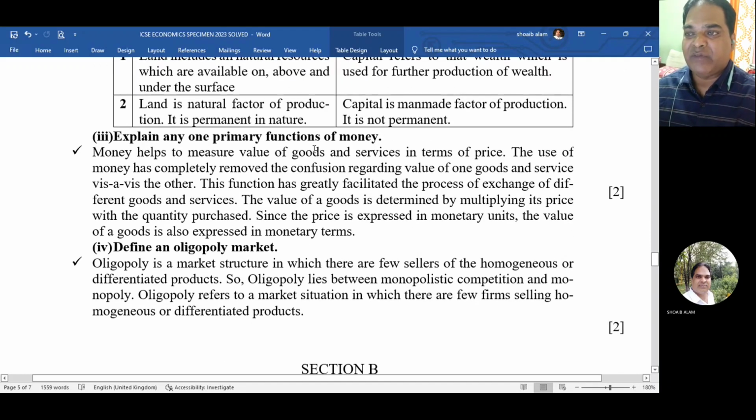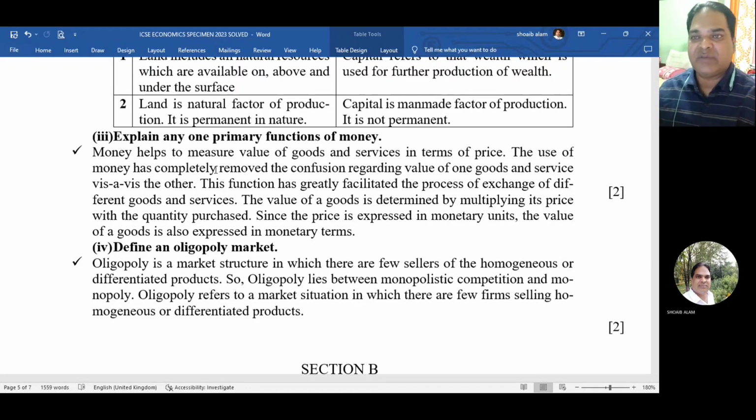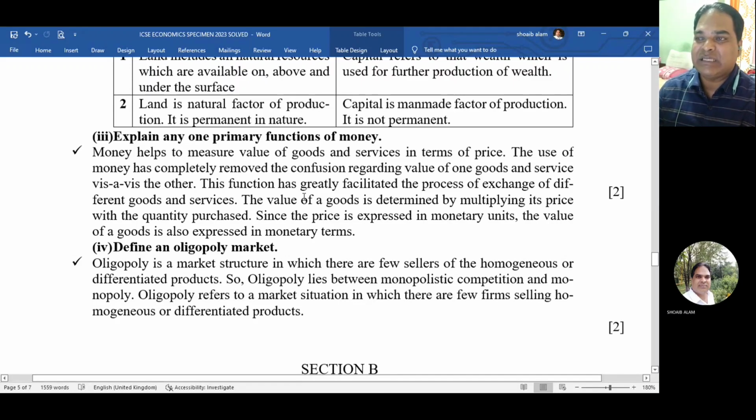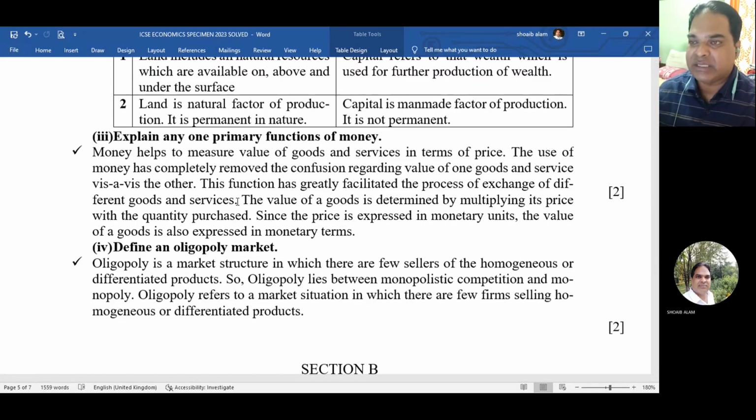Money helps to measure value of goods and services in terms of prices. The use of money has completely removed the confusion regarding value of one good and the services vis-a-vis the others. Okay, this function has greatly facilitated the process of exchange of different goods and services. The value of goods is determined by multiplying its price with the quantity purchased.